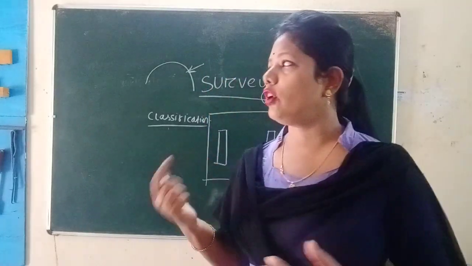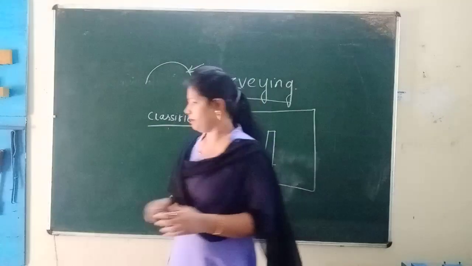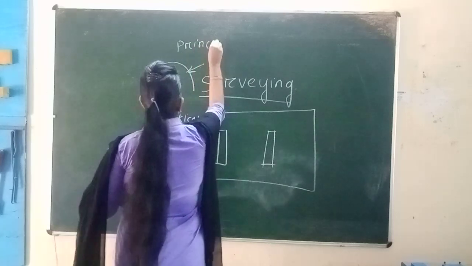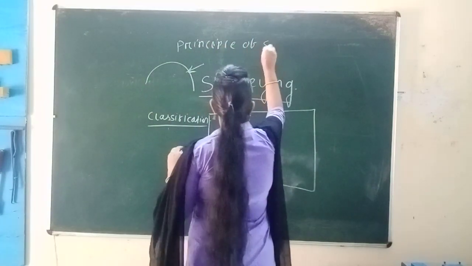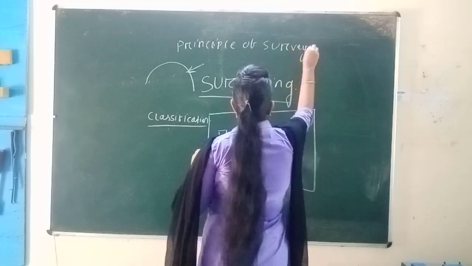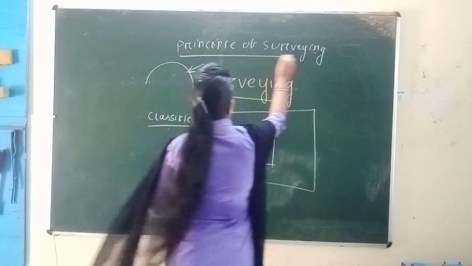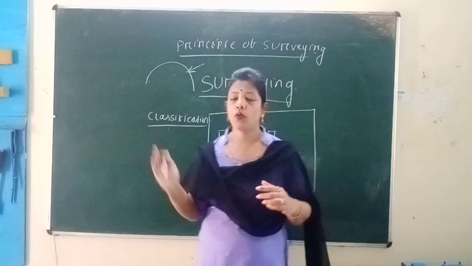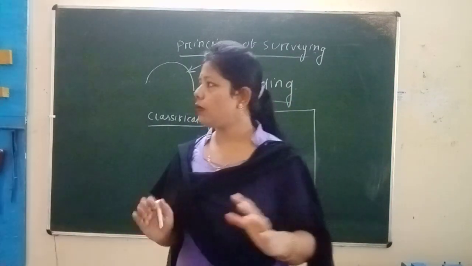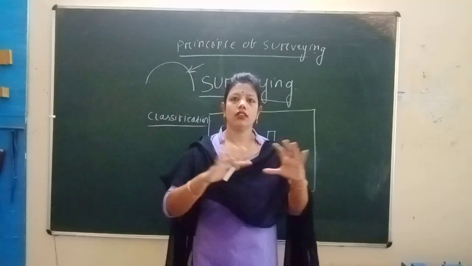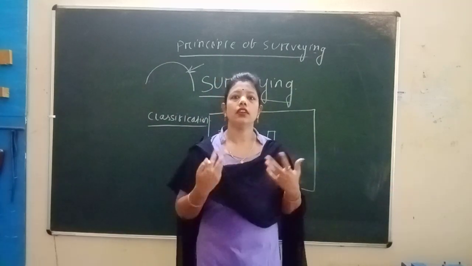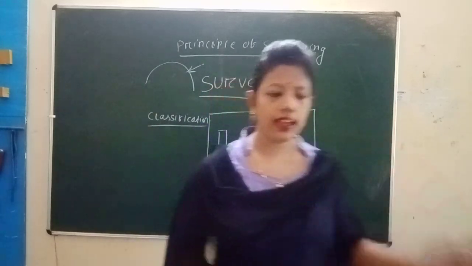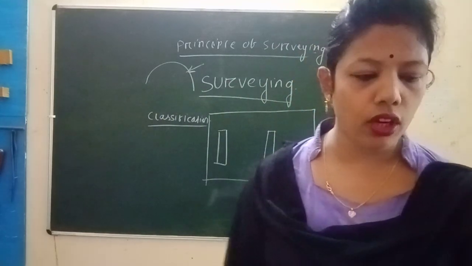But then we go to the principles of surveying. What is the principle of surveying? The principle of surveying is work from whole to the part. That means from one surface to another surface, we observe the conditions. Clear? The principle of surveying is work from the whole to the part.